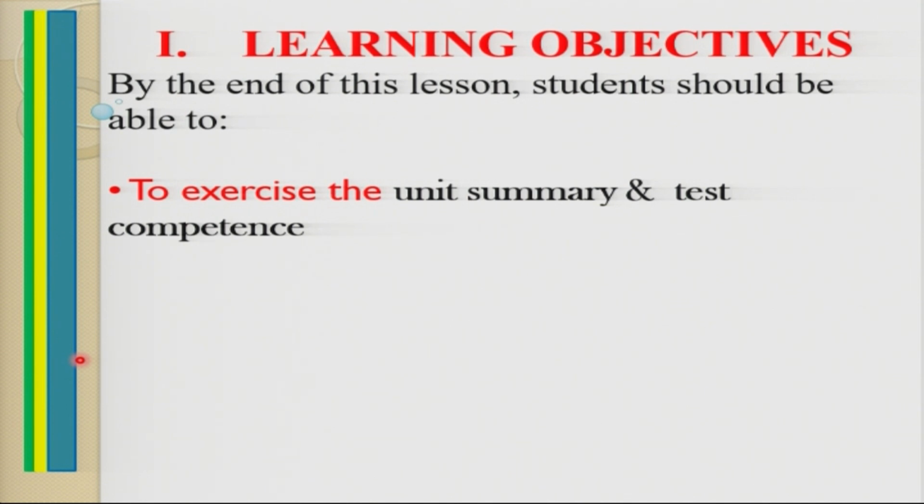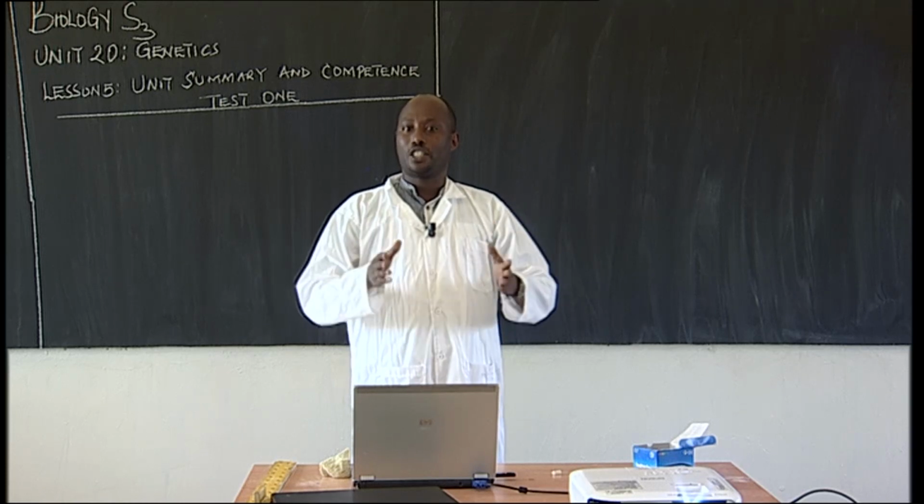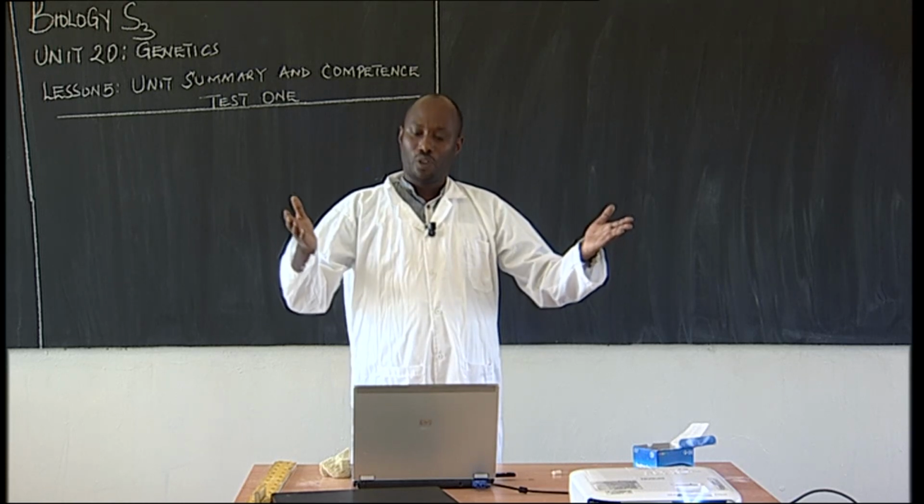In making a summary, we're going to see what you understand by the term genetics. We said genetics is among the branches of biology that deals with the study of heredity and variation. Last time we talked about variation, phenotypical variation and genotypical variation. So now we're going to have a unit summary, a summary of what we discussed.